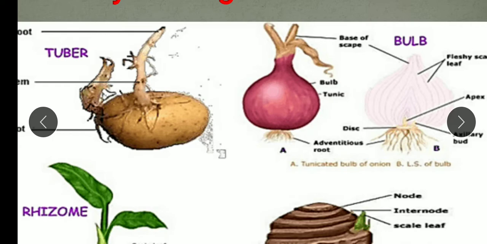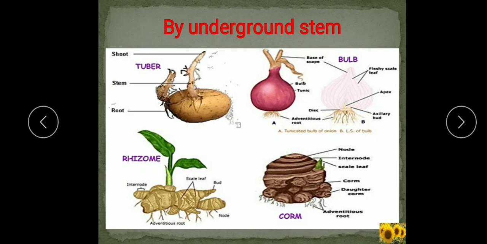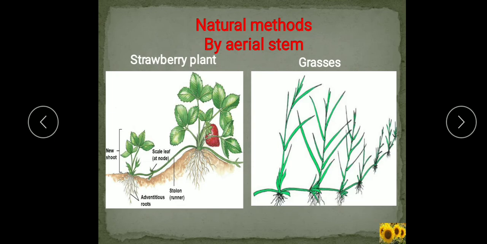Understood? So, garlic, tulip, lilies, onion, they are examples of the bulb stem. So, understood? We have covered underground stems: tuber, rhizome, bulb and corm. Now, we will see another method in natural vegetative propagation by aerial stem.